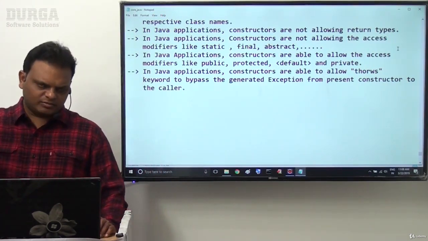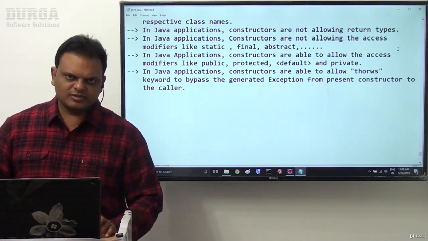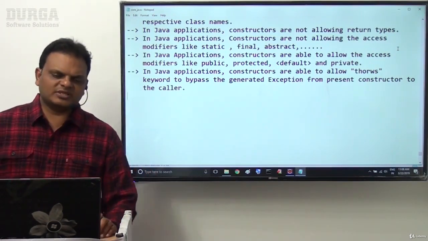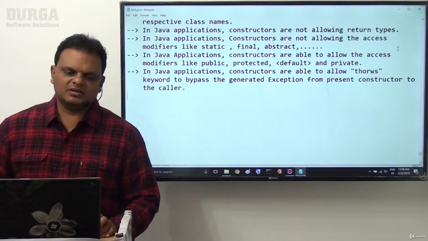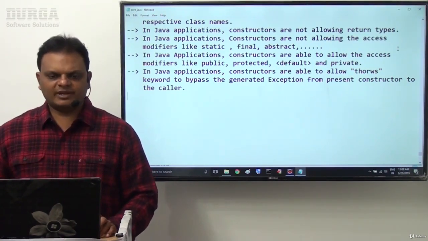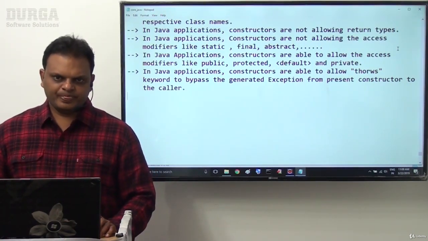That means a caller method or maybe a caller constructor is available. To bypass the exception from present constructor to the caller, here we are having the throws keyword, that we are able to use directly.